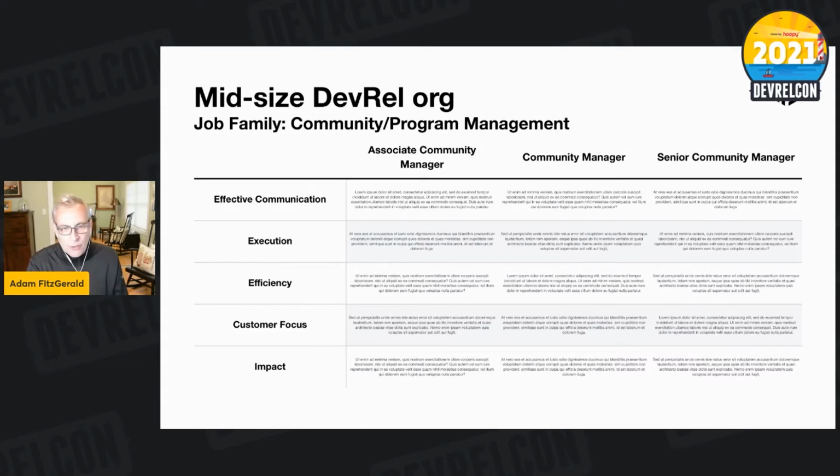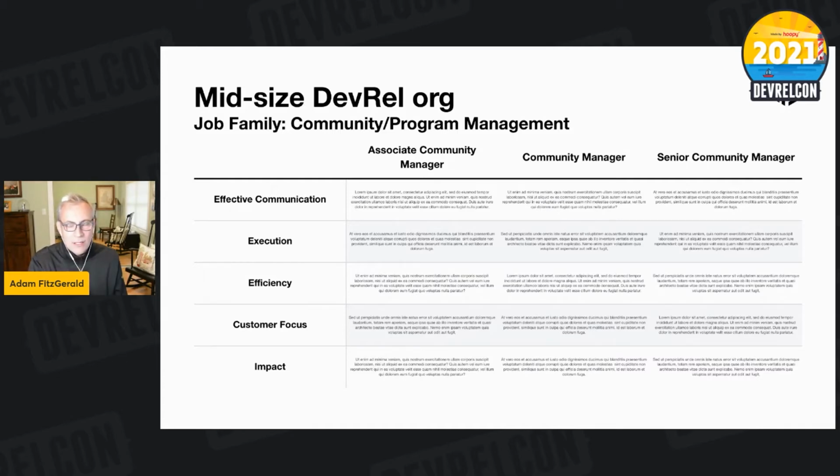Again, customer focus is super important, and impact is the other critical part here. It's very easy to be caught up in program management busy work. I did lots of things. I took lots of tickets, or I checked off lots of things on a to-do list. And that quickly disconnects you from, are the things you're doing actually making a difference for the technical audience that you're targeting? So impact is a critical part there.